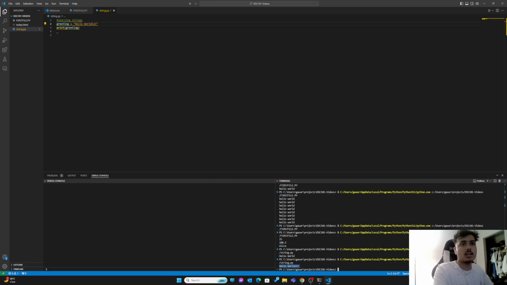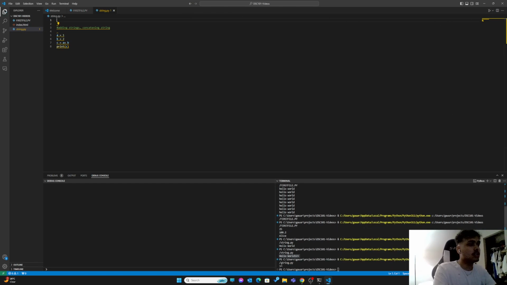That's what we want to get. Now there is something called adding strings, or concatenating strings. So just for example, let's say take a number, a is 2, b is equal to 3, c is equal to a plus b, print c. If I do print c, it's printing 5.